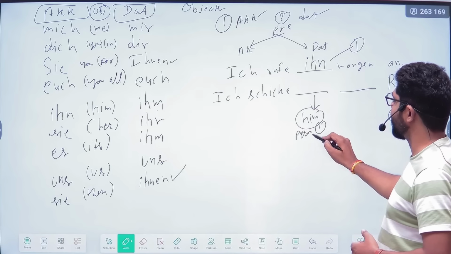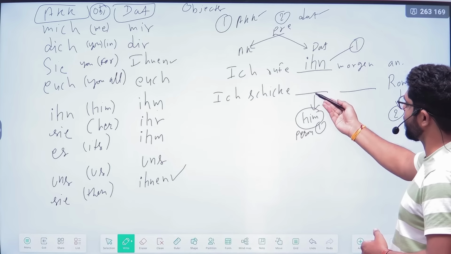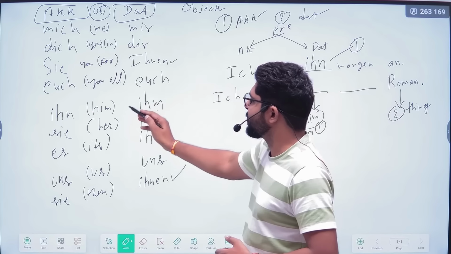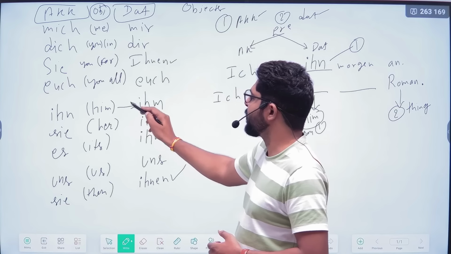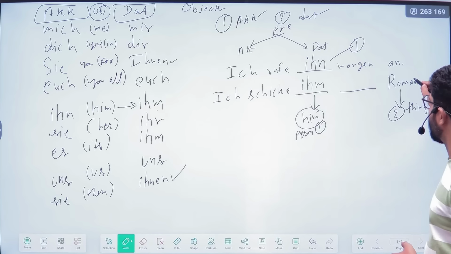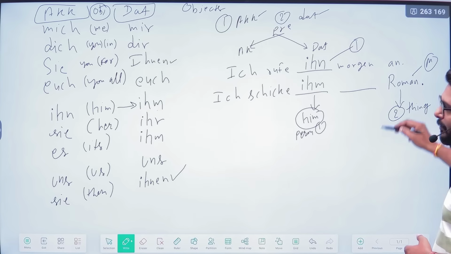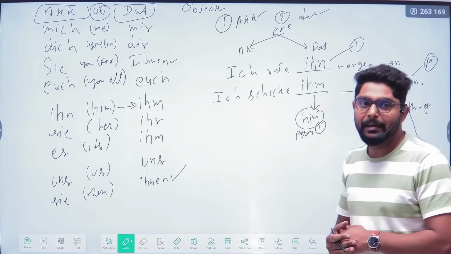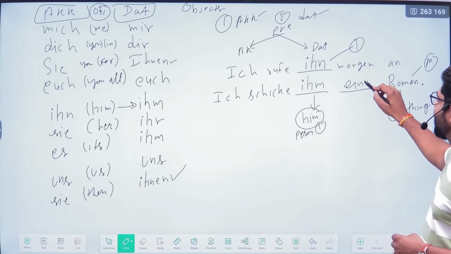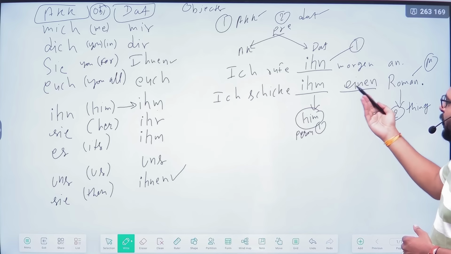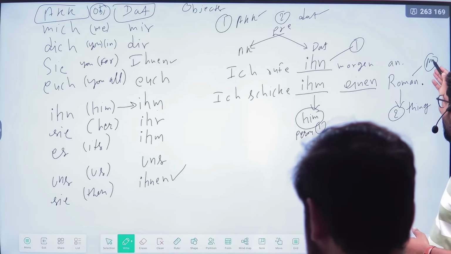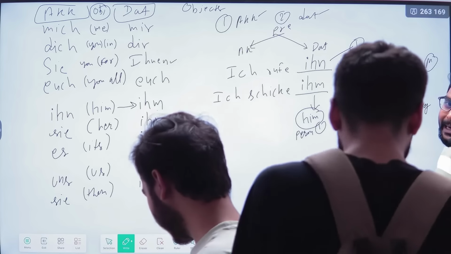So whatever object is related to a person, that will be in dative. So first we will settle the dative. In the dative you can see, for him we have used here ihm. So ich schicke ihm, and Roman has a masculine article. If I want to add a novel here, then it will be einen Roman. So ich schicke ihm in dative, and einen Roman because of masculine and en ending.